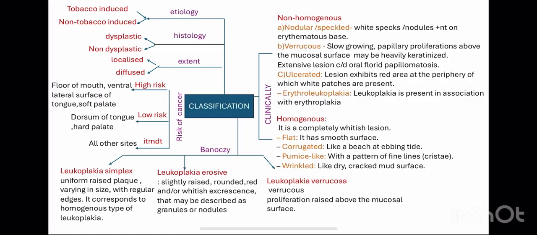So here in simplex there is a uniform raised plaque varying in size with regular edges. So the lesion would be uniform, varied in size with regular edges, and it is mostly similar to the homogeneous type of Leukoplakia. And in erosive, it is slightly raised, rounded, and red and white lesions would be present. Excrescence means growth, okay. Excrescence means growth that may be described as granules or nodules. So the growth will be like granules or nodules which are rounded and red or white. Then here verrucosa means rough. So rough proliferation raised above the mucosal surface will be Leukoplakia verrucosa, okay.